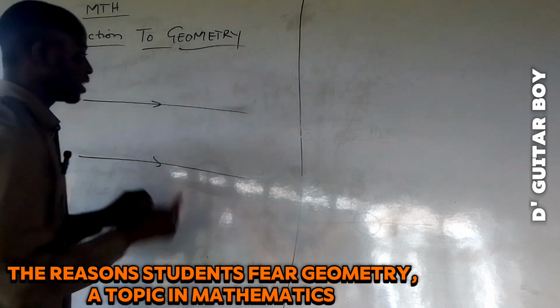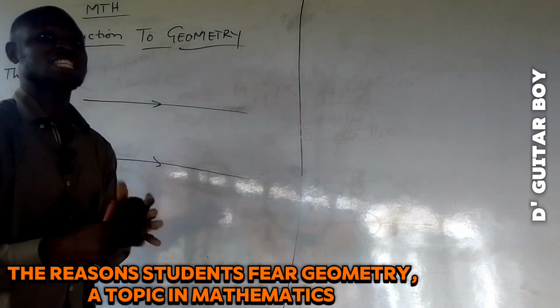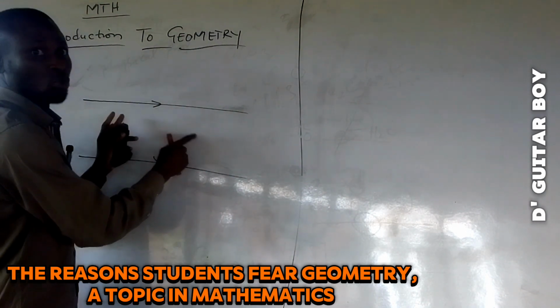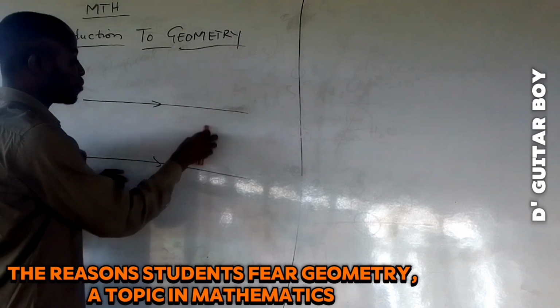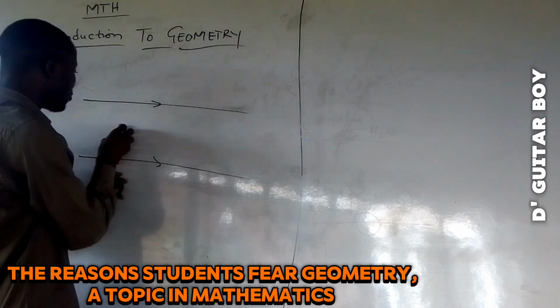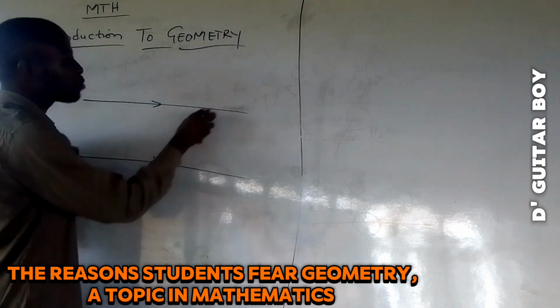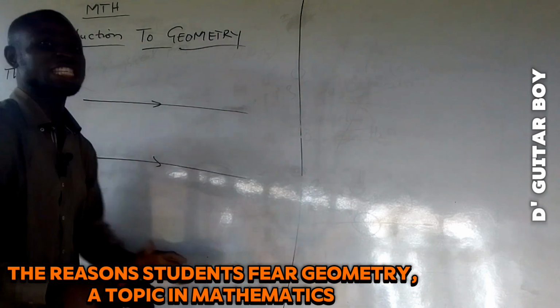Now, why is it parallel? You can say it is parallel because if you measure the distance from here to here, though I didn't draw this one to scale anyway, it must be the same as from here to here, and the same from here to here. It must be the same distance, hence you say it is parallel.